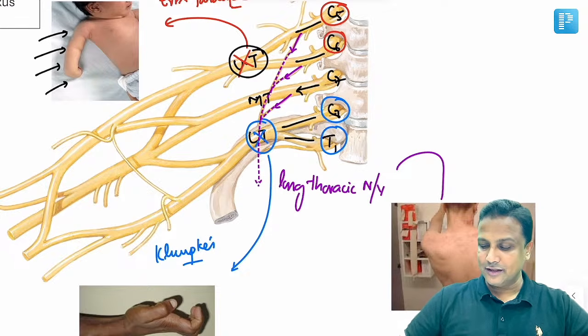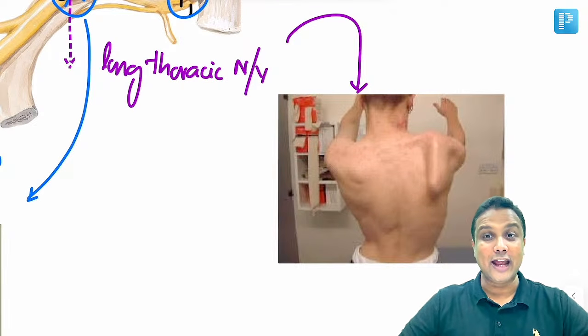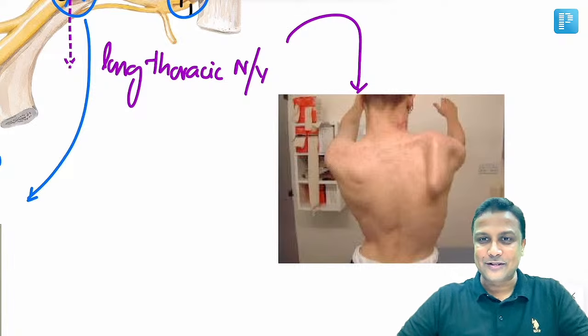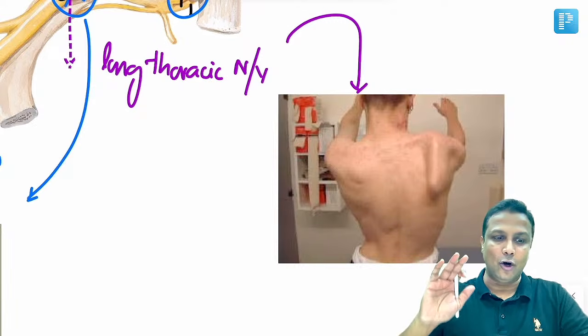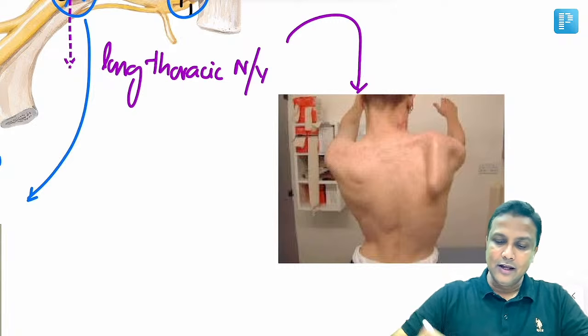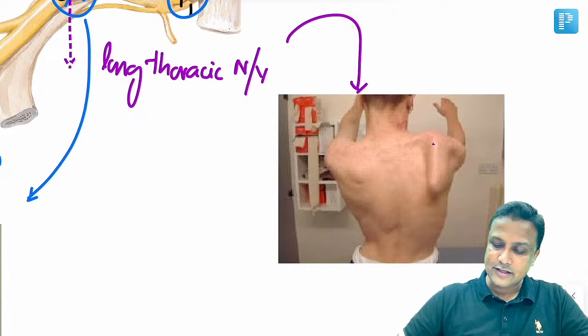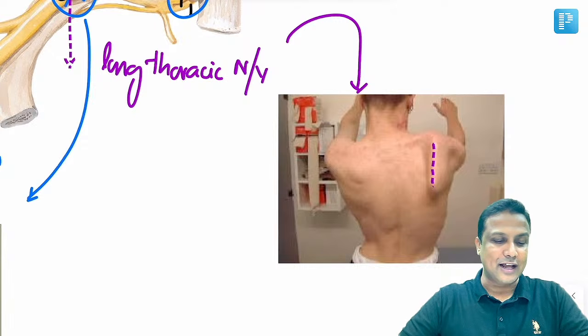If there is an injury to this one, remember this image was given multiple times in your FMGE exam. If there is an injury to the long thoracic nerve, of course the serratus anterior muscle will be paralyzed. If that muscle is paralyzed, you are not able to keep the scapula onto the thoracic wall. It will be winging of scapula. And in winging of scapula, which border of the scapula becomes prominent? The medial border of the scapula will become prominent.